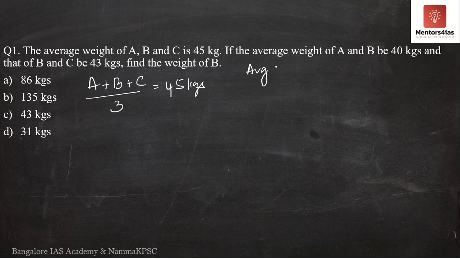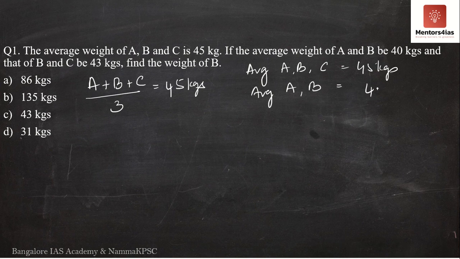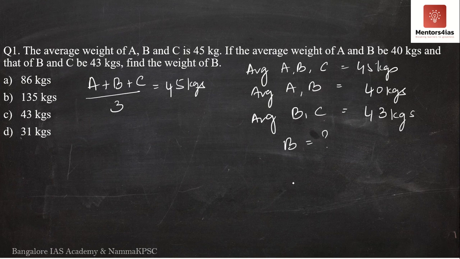Now see, initially it said the average weight of A, B and C is equal to 45 kgs. Now the average weight of A and B is equal to 40 kgs and the average weight of B and C is equal to 43 kgs. So what is the weight of B?